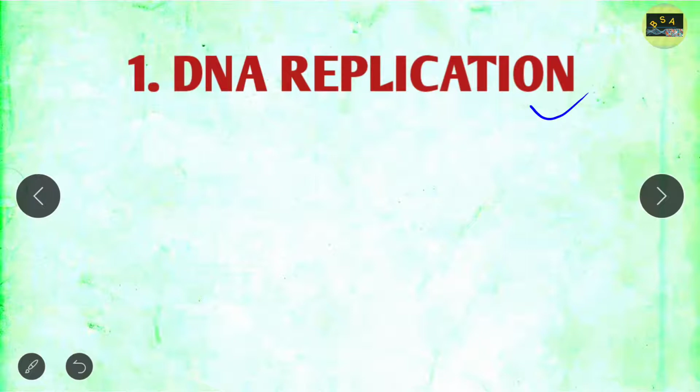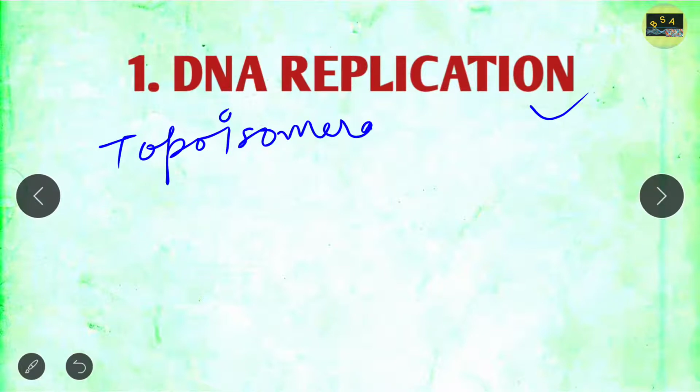So from DNA replication, what should you read? According to me, you should just focus on some of the important enzymes. For example, topoisomerase. If you look at the details of topoisomerase, this might help you in the examination. You may get a 4 marks question from topoisomerase, helicase, primase. You should look at all of these, going into a little bit of detail.